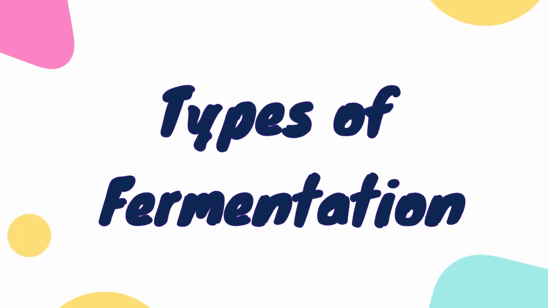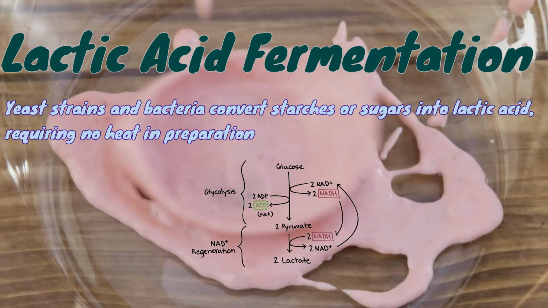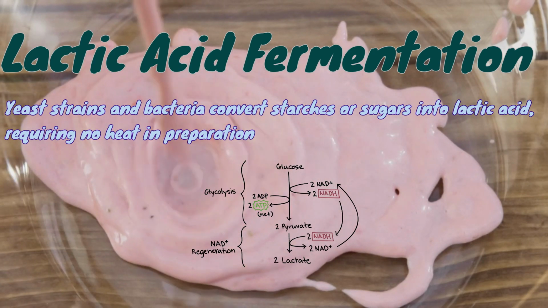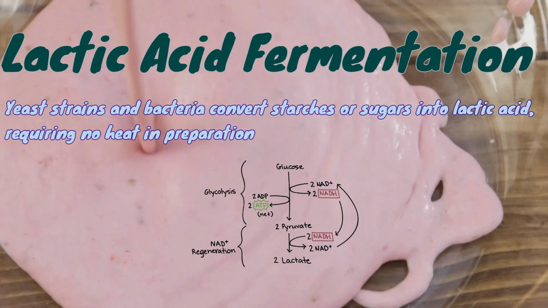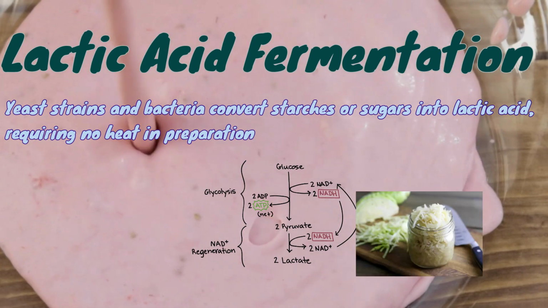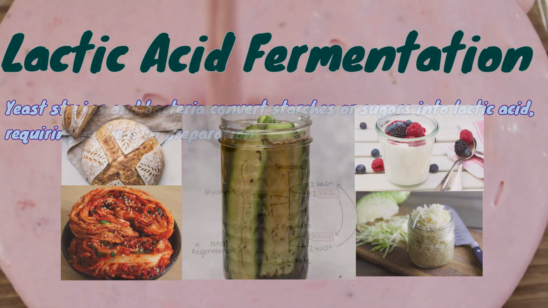So, what are the types of fermentation? The first is lactic acid fermentation, where yeast strains and bacteria convert starches or sugar into lactic acid, requiring no heat and preparation. This method makes sauerkraut, pickles, kimchi, yogurt, and sourdough bread.